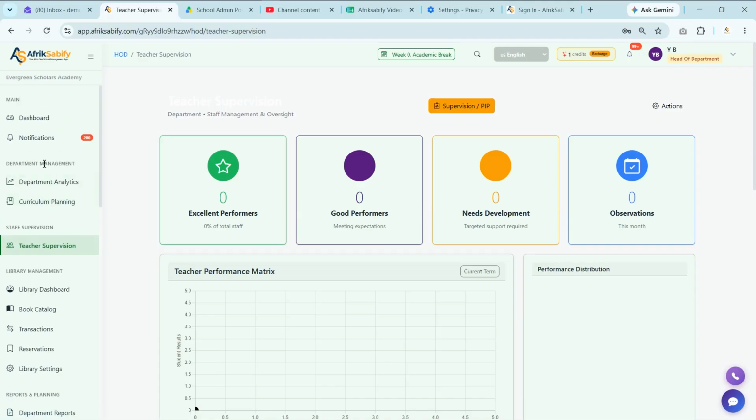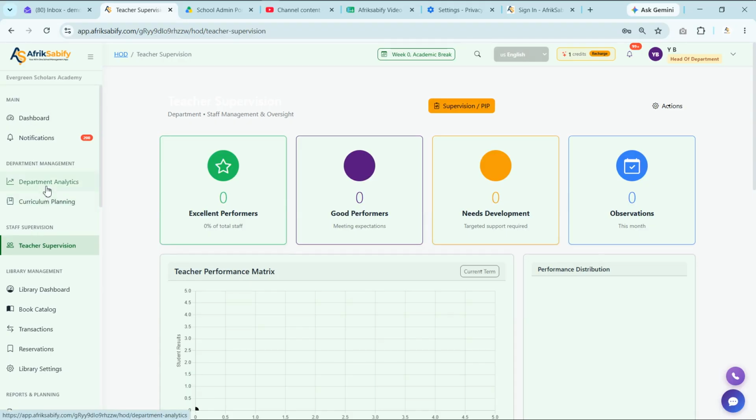The department management section allows you to organize and oversee all activities within the department, manage departmental operations, coordinate academic activities, monitor responsibilities, and ensure that objectives are being achieved efficiently. The staff supervision helps you monitor and support both academic and non-academic staff within your department.